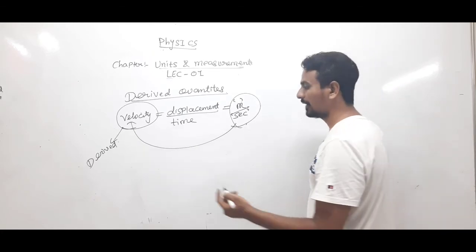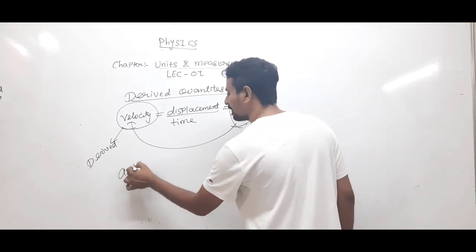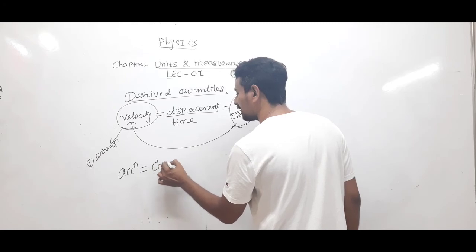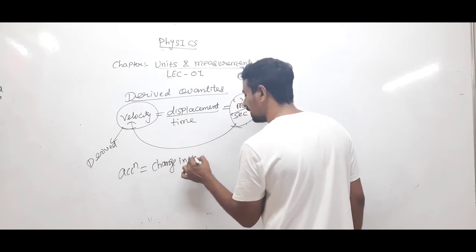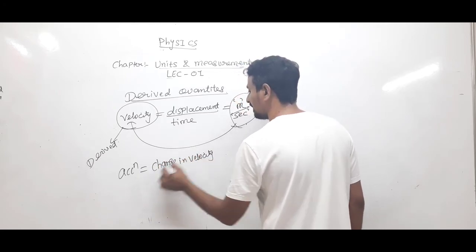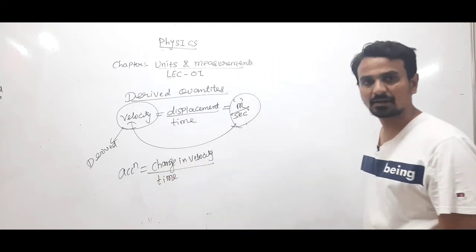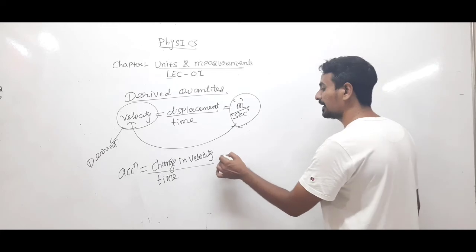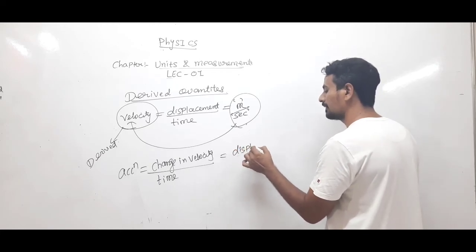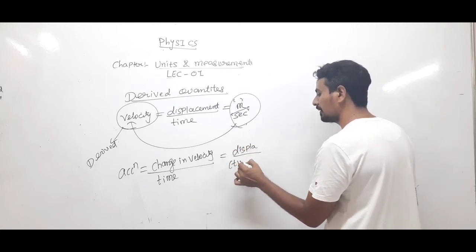We'll take one more example, acceleration. What is acceleration? It is defined as change in velocity by time. Velocity is displacement by time, so acceleration is displacement by time square.